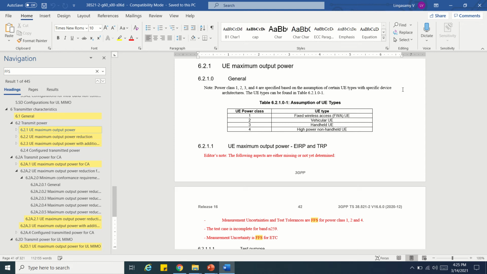A work item is kind of a demonstration, and once the demonstration is successful, then it will become a specification. Okay, that's how the process is.